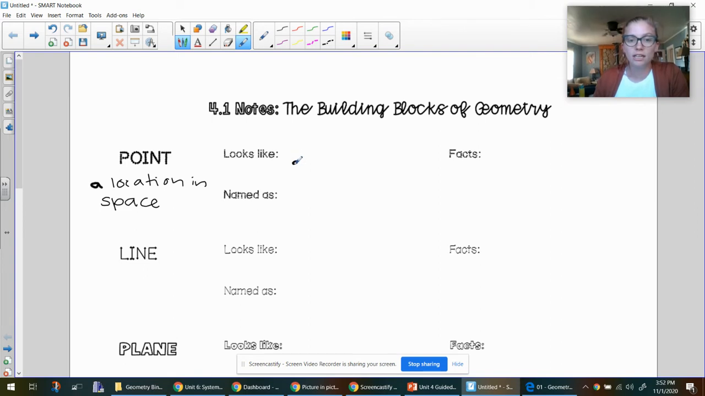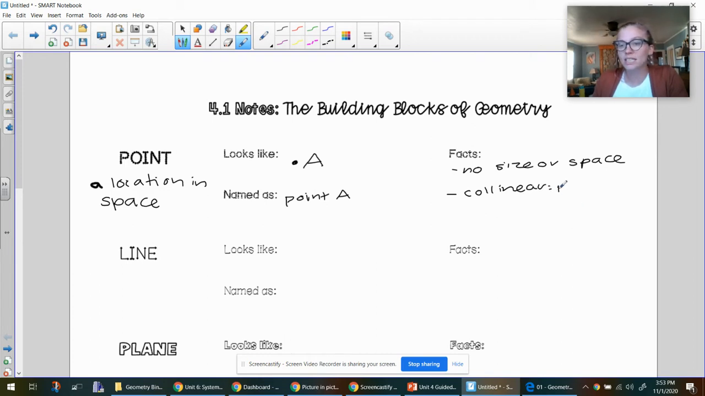A point is a location in space. So it's going to look like a point with a letter next to it, and that letter is the name of the point. So it'd be named as point A. Some things to know about points is that points have no size or shape, and that points can be collinear or non-collinear. Collinear means that they are points on the same line.